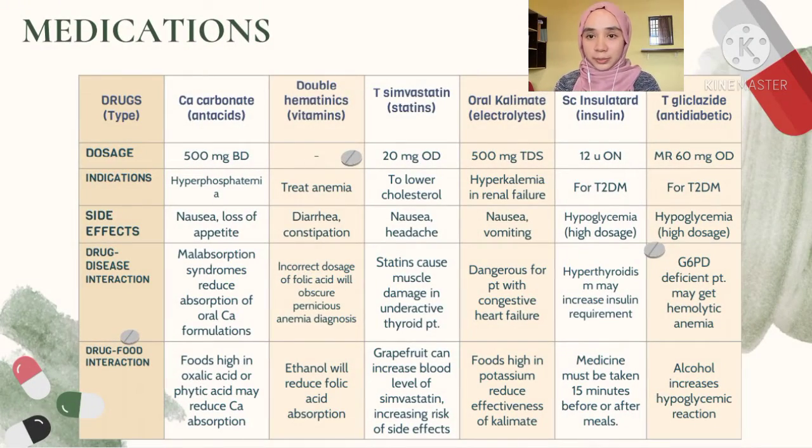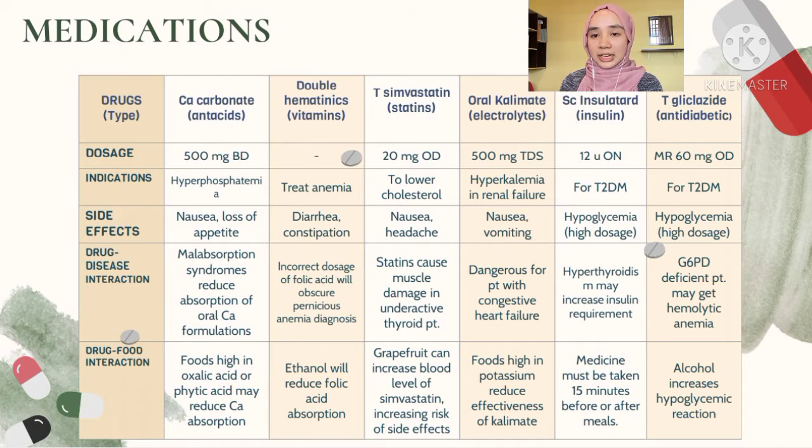The next drug consumed by Puan AL is calcium carbonate, which is an antacid. It is used to treat hyperphosphatemia in chronic kidney disease patients. The side effects include nausea and loss of appetite. Next is double hematinic, which is used to treat and prevent low blood levels of iron, usually caused by anemia. Diarrhea and constipation are the most common side effects of this drug. T-simvastatin is a statin drug used to lower blood cholesterol levels. The side effects may include nausea and headache. Next is oral kalimate, which is used to treat hyperkalemia in renal failure patients by lowering the blood level of potassium through excretion. Nausea and vomiting are the most common side effects of this drug.